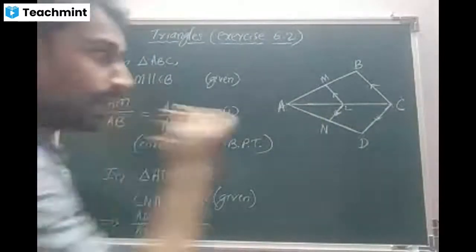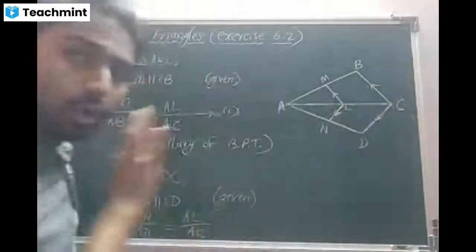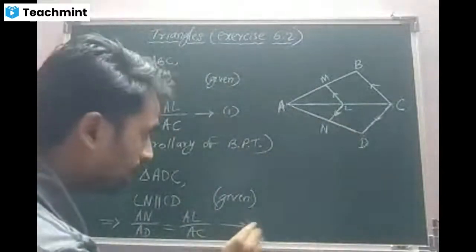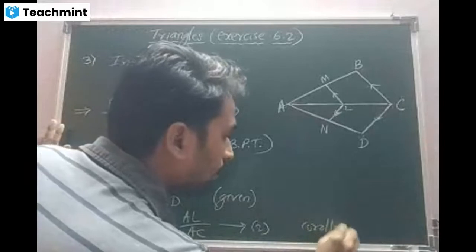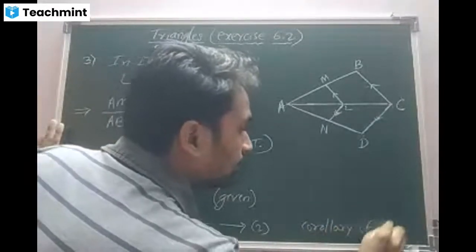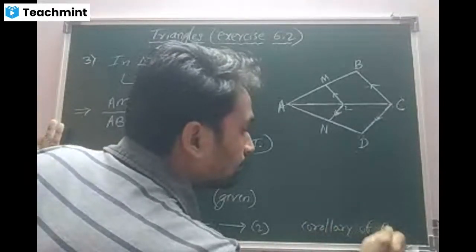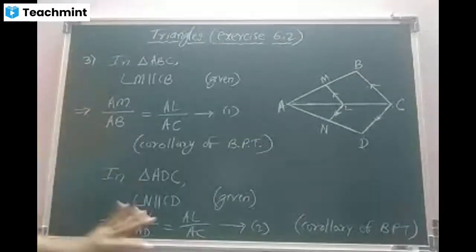Beta, here also you can write the third ratio, but it is not required. Two are sufficient. Equation number 2. What is the reason, beta? Corollary of BPT. So students, copy till here, quick. Do it fast.